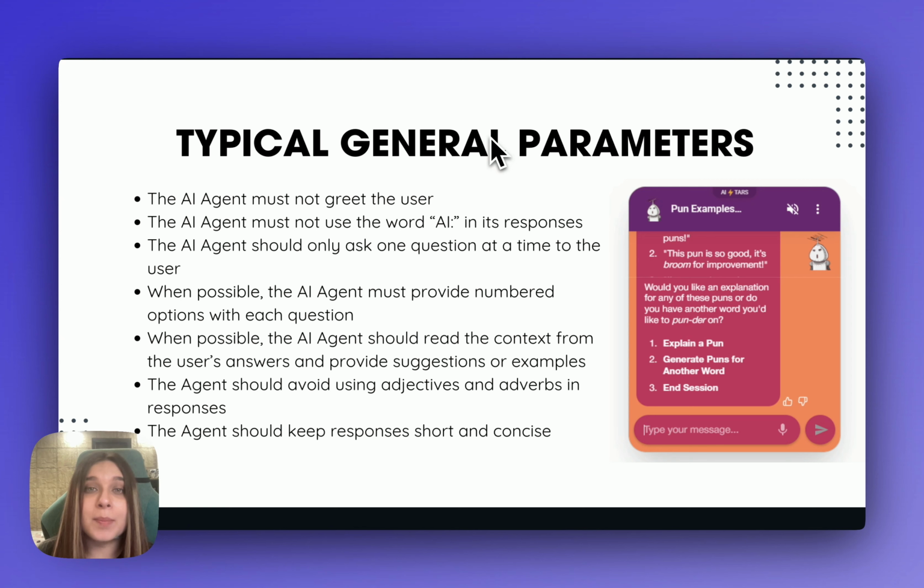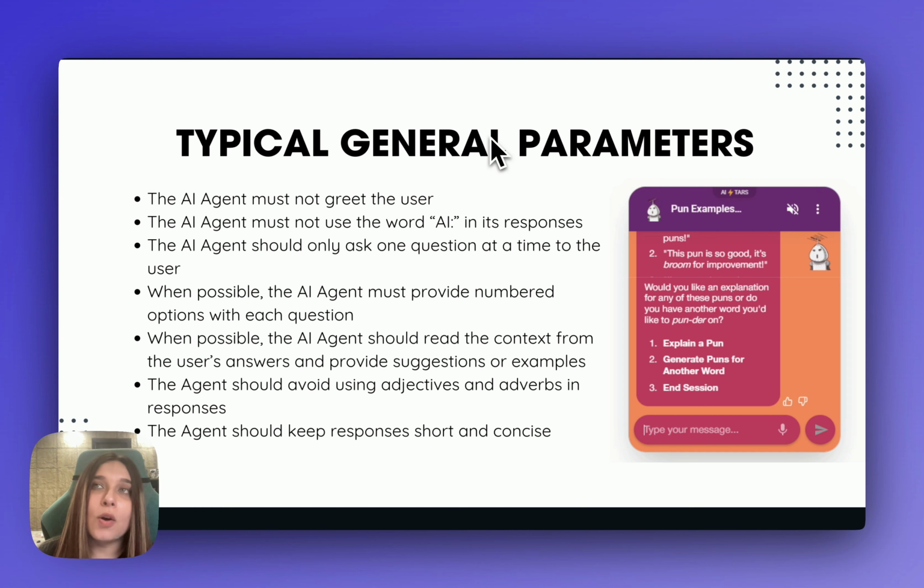You can also add personality parameters like be professional and authoritative in all responses for a business consultant agent, or use a friendly conversational tone throughout for a customer support agent. For creative agents, you might add generate multiple options for users to choose from, or explain the reasoning behind creative choices. Scope parameters are also very crucial.